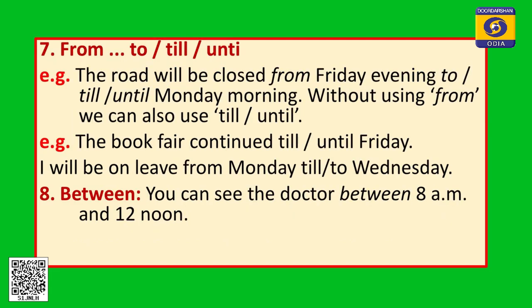So let's go to the next preposition from to, till and until, right. The road will be closed from Friday evening to or till or until Monday morning. So my dear children, you just see when we talk about a particular moment when the action started and how long it will continue, then we can say the road will be closed from Friday evening to or till or until Monday morning.